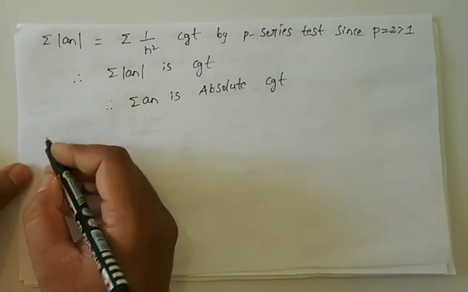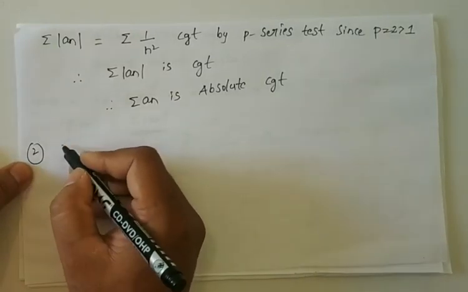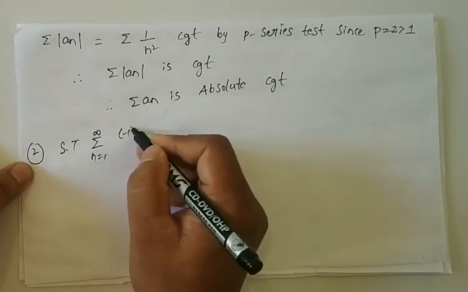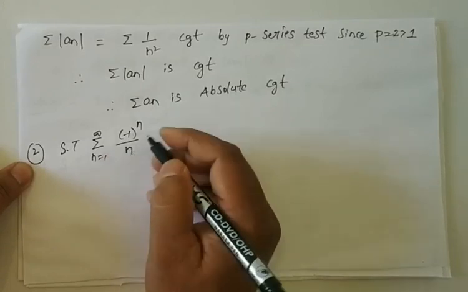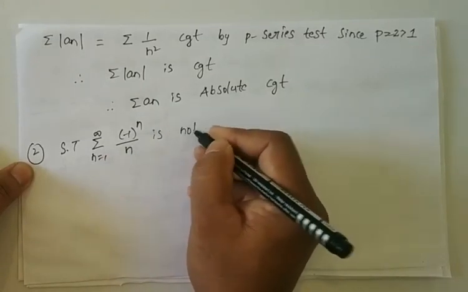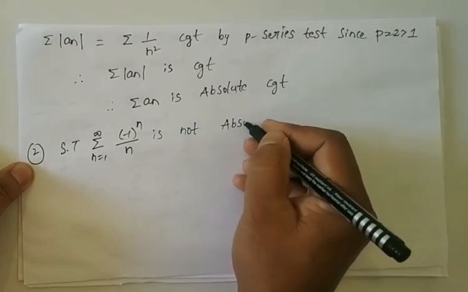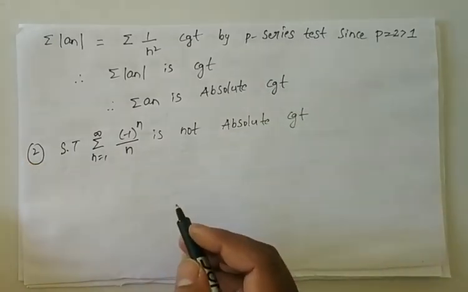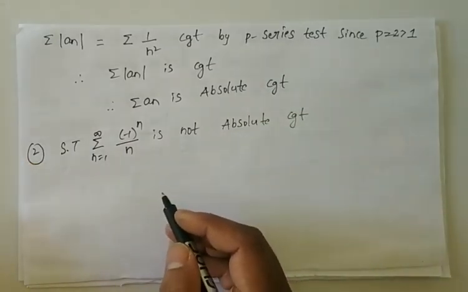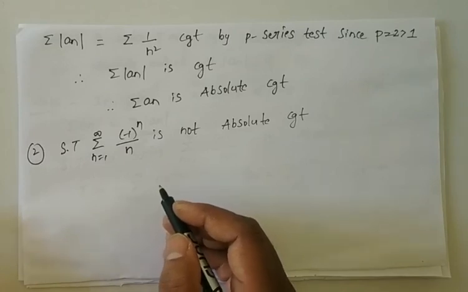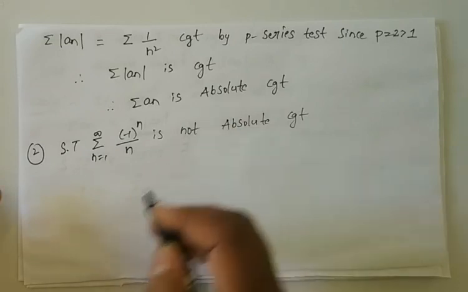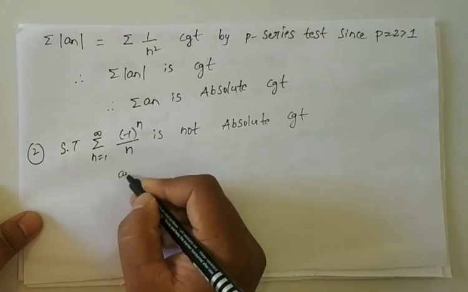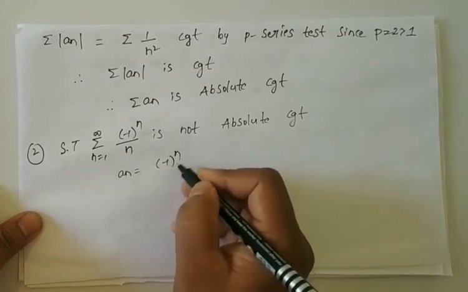Next we will see the second example. Show that the series summation n is equal to 1 to infinity, minus 1 whole power n by n, is not absolute convergent. We have to follow the same procedure, don't worry. First let us consider the given series as summation an. Therefore an will be equal to minus 1 whole power n by n.